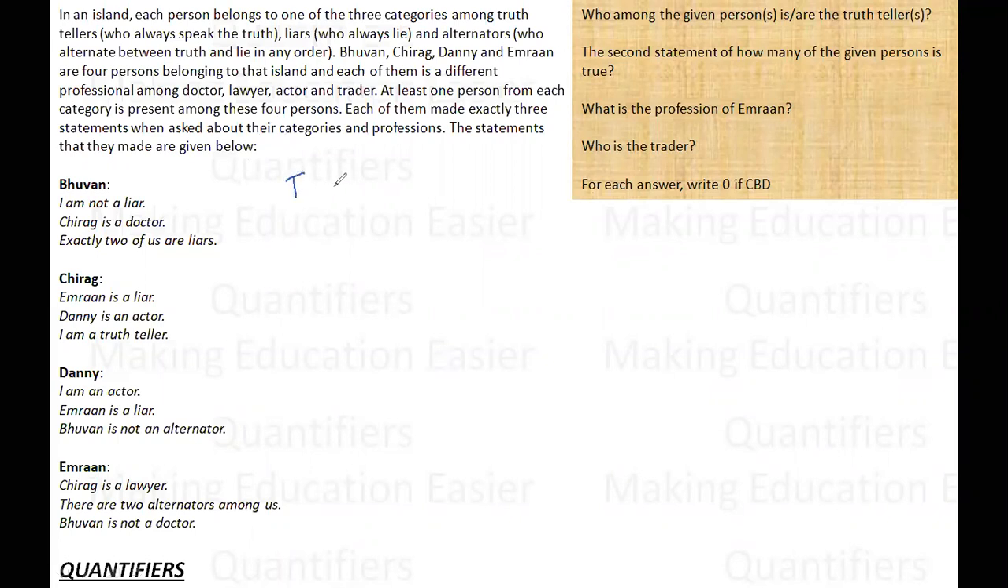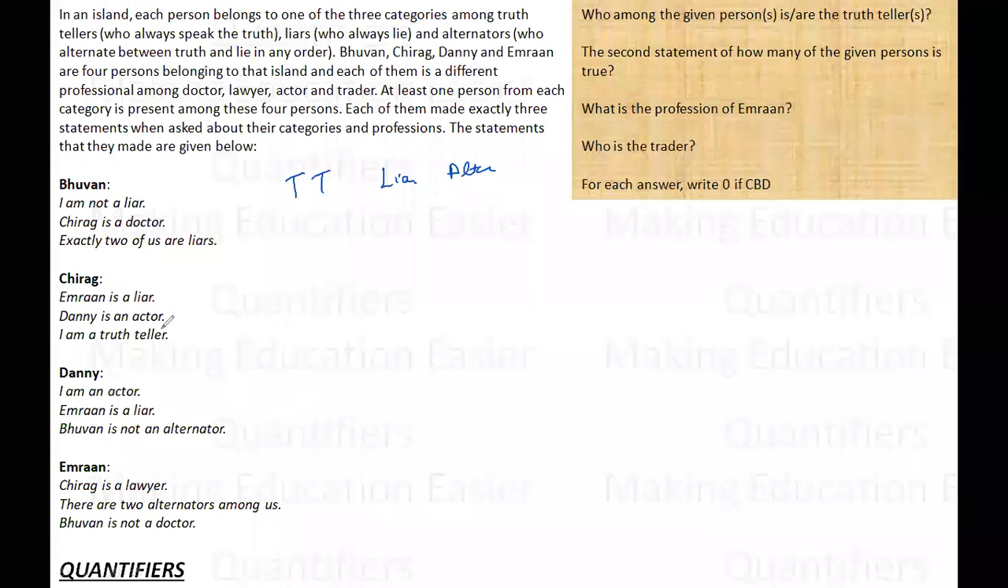And what is the best strategy? The best strategy is to assume one of the persons is a truth teller, and then check whether all the other conditions are consistent or not. For example, if I take Bhuvan to be a truth teller, I will assume all his statements are true, and I will check the consistency of the set along with this, whether all the conditions are being satisfied or not.